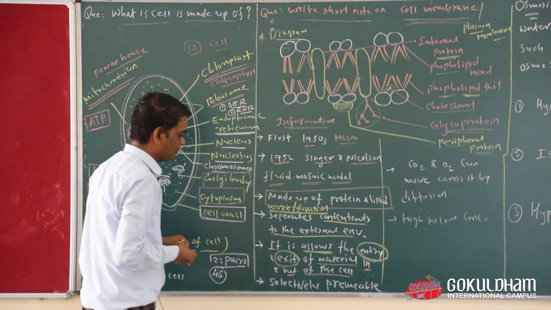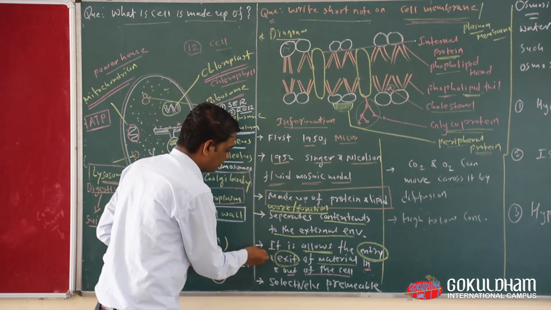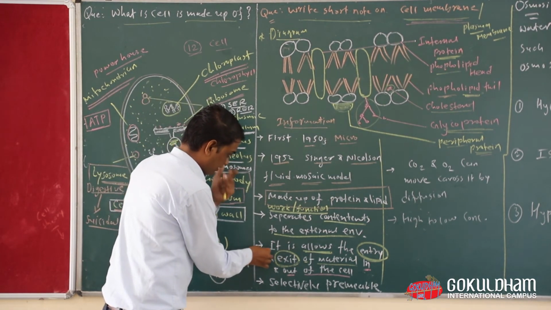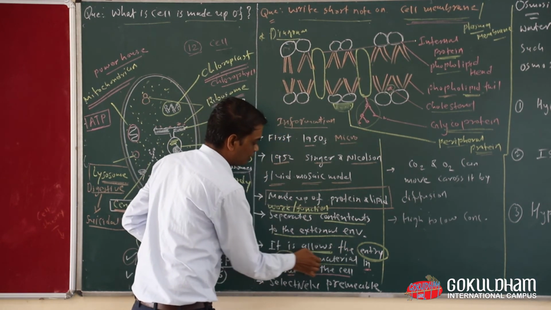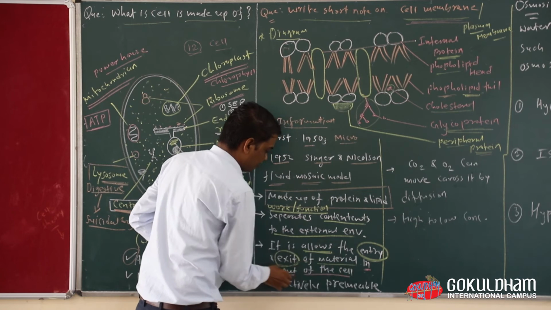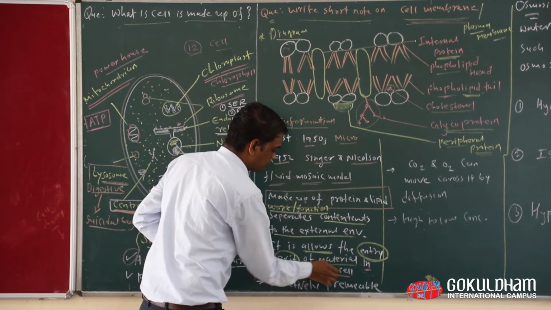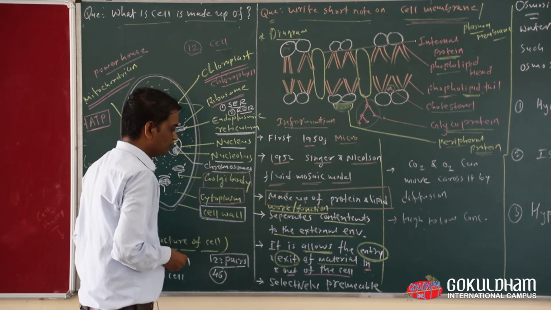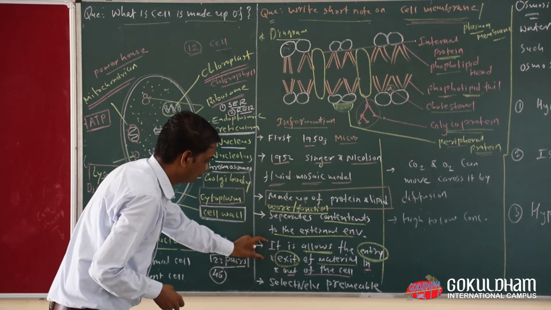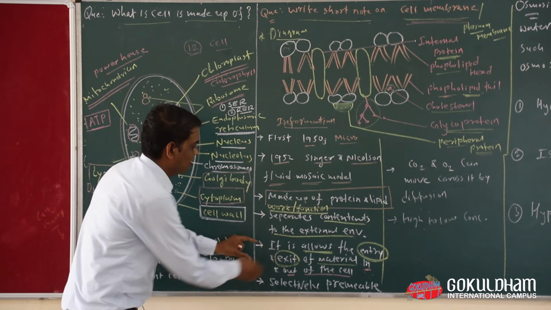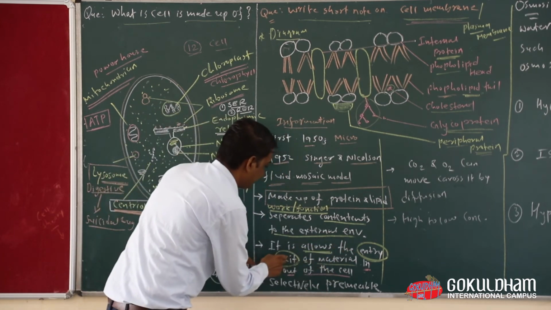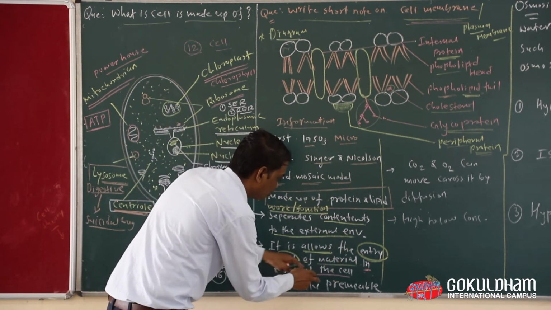Okay, so now I repeat one more time. The second useful thing of the cell membrane is that it allows the entry and exit of material in or out of the cell.